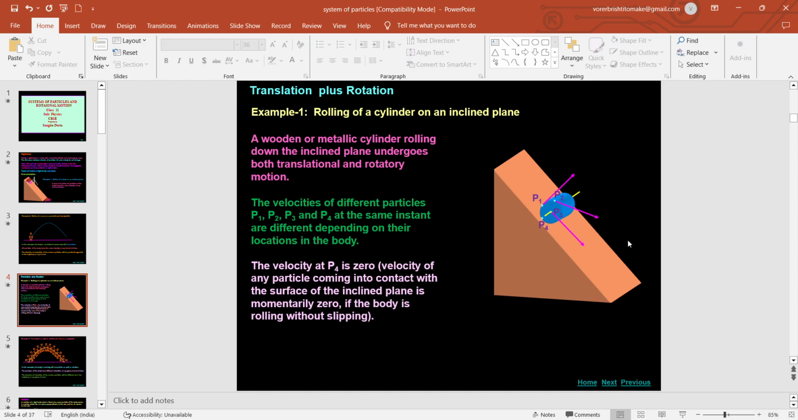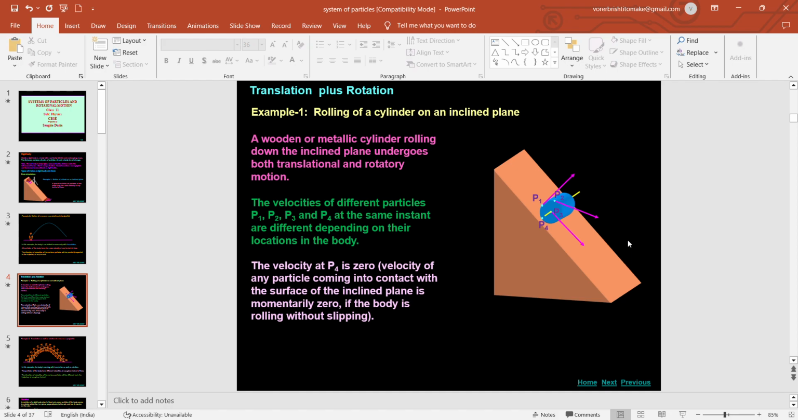Now I have replaced the box in the previous example with a cylinder which is rolling across the inclined plane. We can understand one thing: P1, P2, P3, P4, all these four particles, because of this rolling, do not have the same linear velocity. For example, P4, which is just in contact with the inclined plane, has the least velocity, that is 0. But this is not true for P1, P2, P3. They have different velocities, of course, but they are not 0.